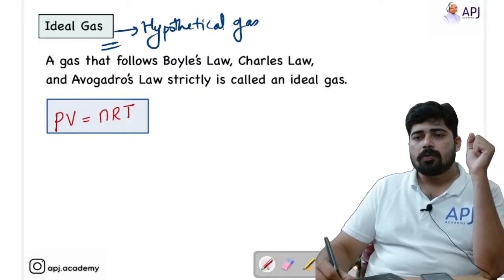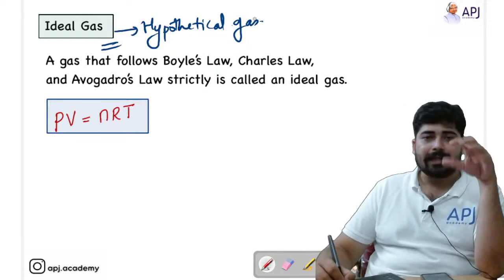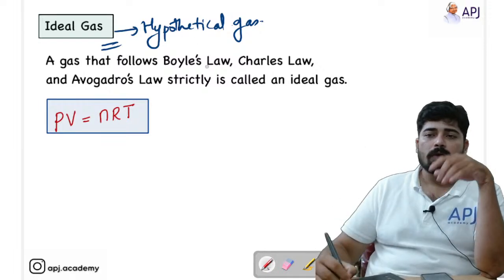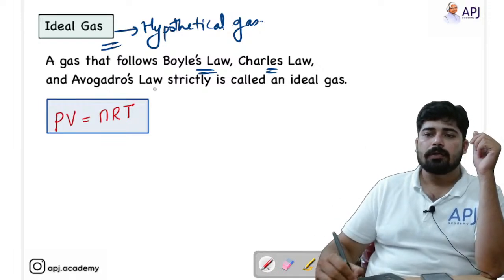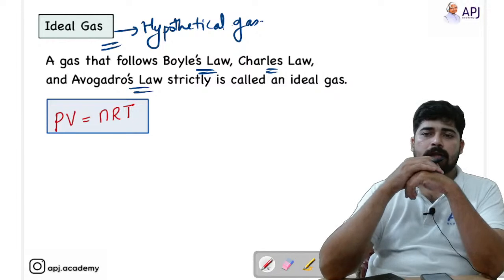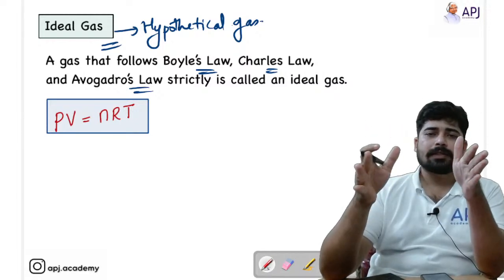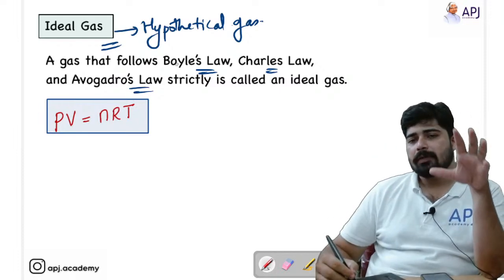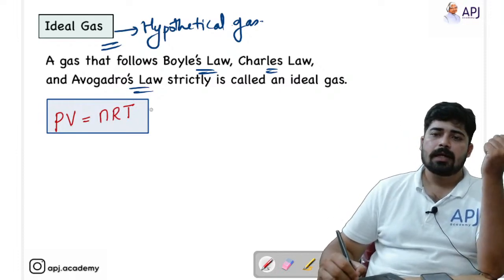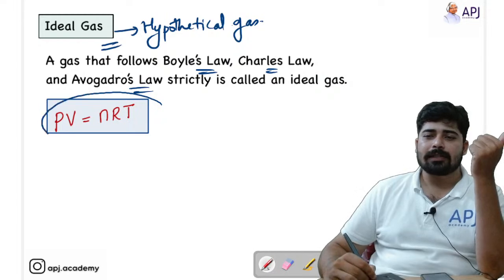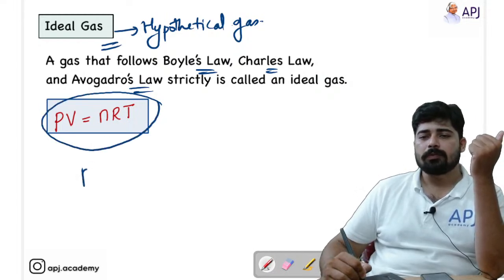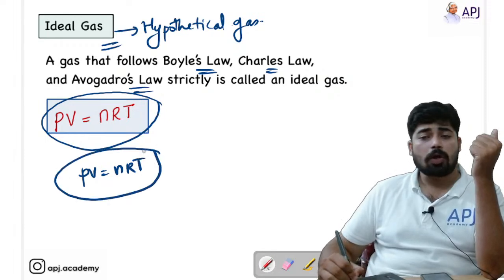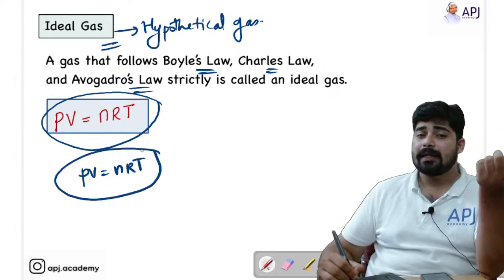So what actually is an ideal gas? An ideal gas is that gas which strictly follows Boyle's law, Charles' law, and Avogadro's law. If any gas strictly follows these laws, then that gas is called an ideal gas. And the ideal gas equation is PV is equal to nRT. This equation holds true not for real gases but for ideal gases.